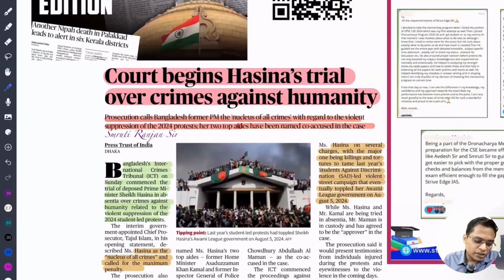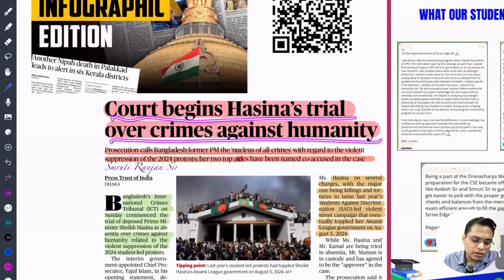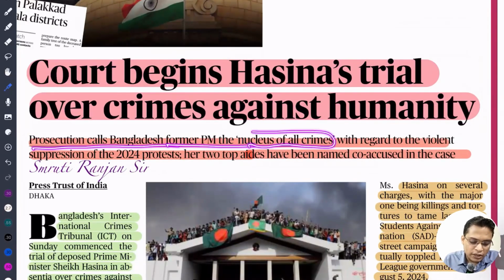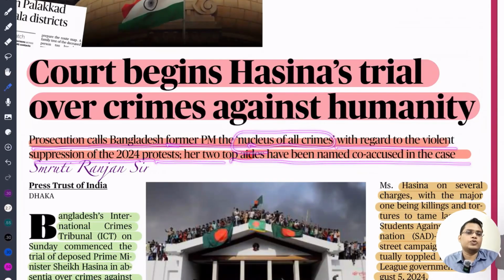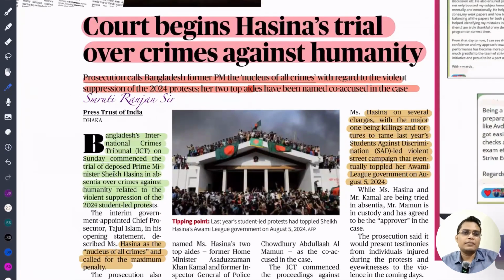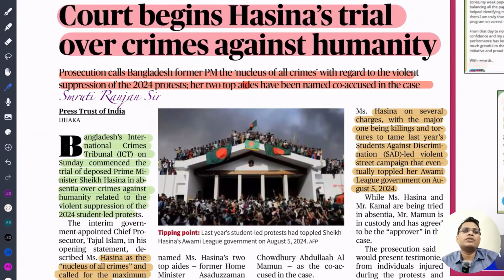So next is court begins Hasina trial over crimes against humanity. The prosecution called Bangladesh's former PM the nucleus of all crime, with regard to the violent suppression of the 2024 protest, and two top aides were named as co-accused. We know that there was a severe student-led protest in the Myanmar, sorry, in Bangladesh. After that, Hasina was left with no other option but to leave the country. Now there are war crime proceedings going on against Sheikh Hasina and all her assistants. They are trying to make sure that a severe penalty is awarded to Sheikh Hasina.